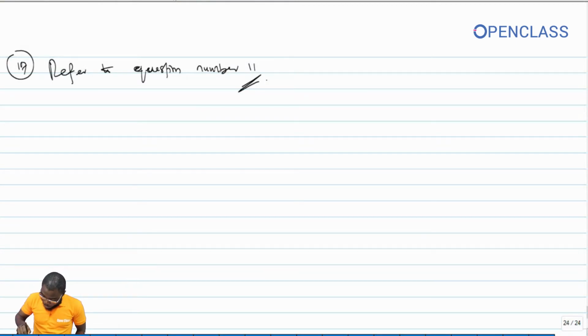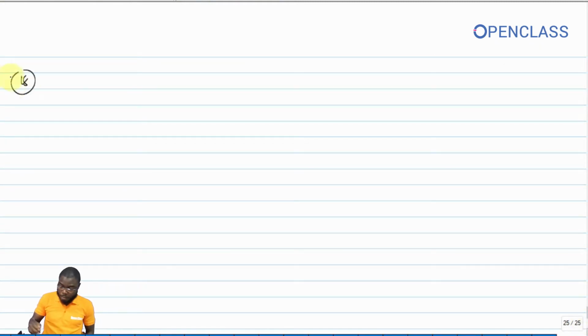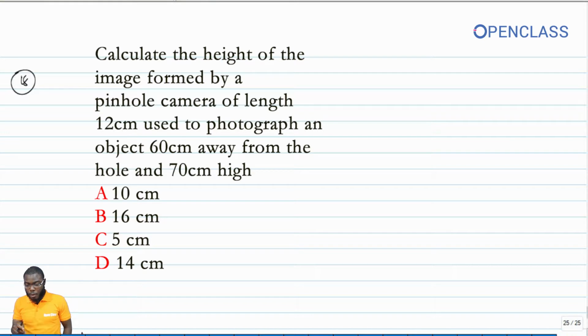Okay, so question number 18. Question number 18 says, calculate the height of the image formed by a pinhole camera of length 12 centimeter used to photograph an object 60 centimeter away from the hole and 70 centimeter high. So here, this is under light.